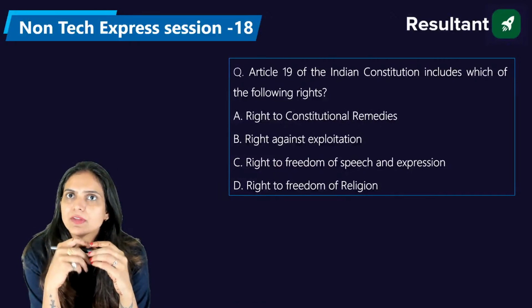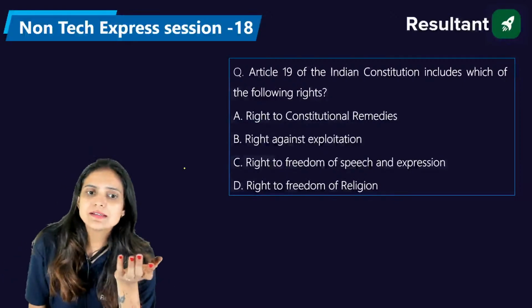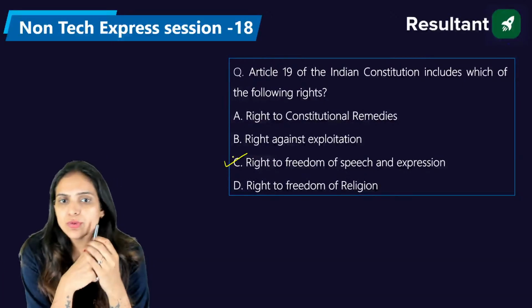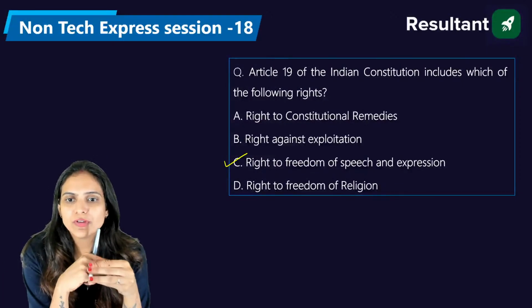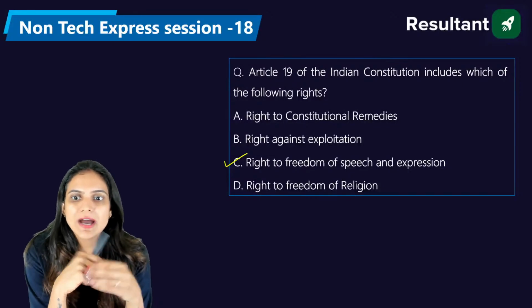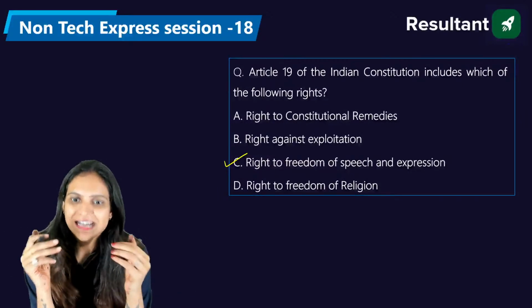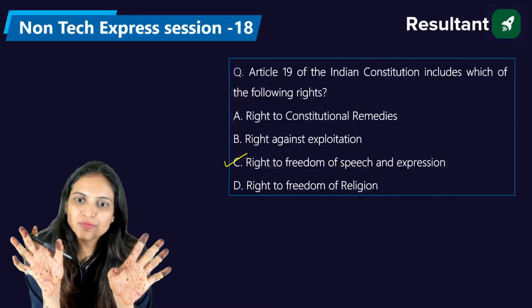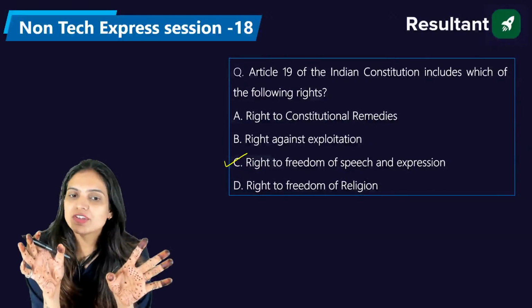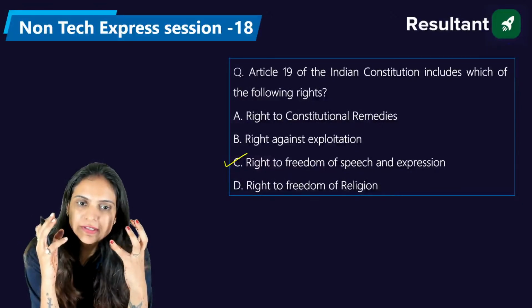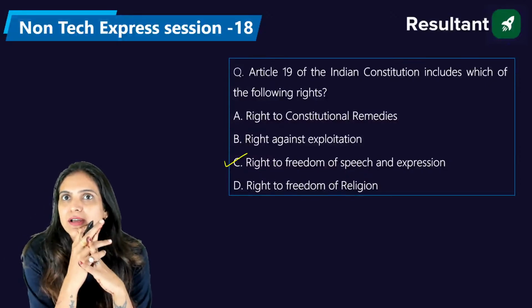Devanshu says C. That is why the right answer is C, because if you have been given the right to freely express yourself, I cannot express myself in a way that hampers the rights of others. I will only use the type of expression which is good for every one of us.